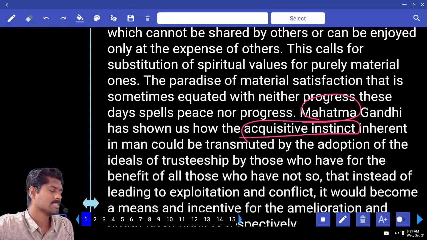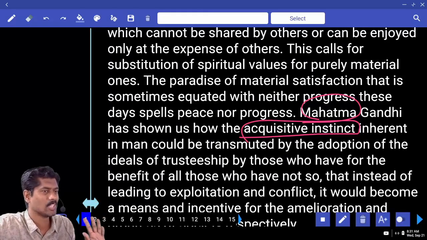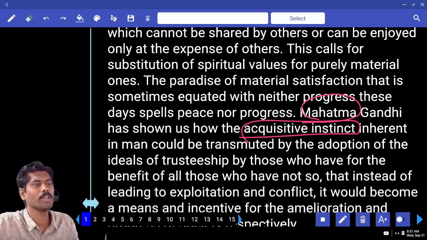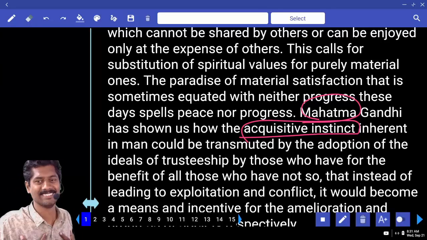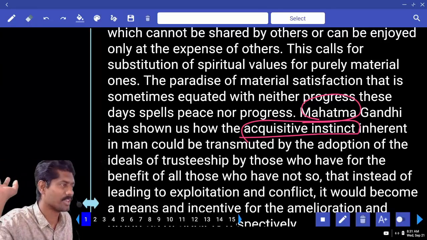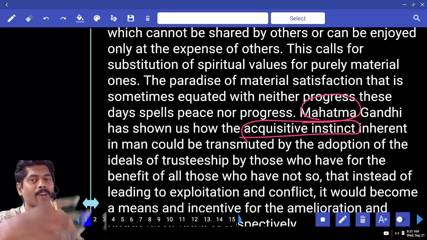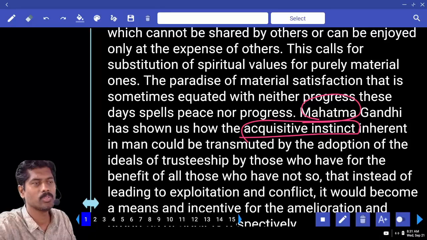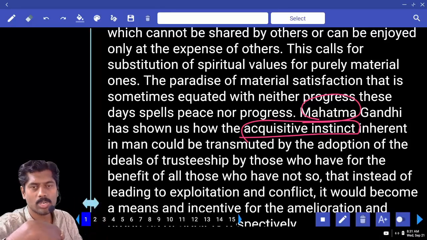What Mahatma Gandhi has said, you believe that you are only a trustee. You are not the owner of your cell phone. You are not the owner of your own body. You are not the owner of everything. You are just a trustee. God is the owner. So that's what he said. That's why what did he do? He did not have many things. When Mahatma Gandhi was alive, he did not have many things. He used to wear a dhoti, some sort of towel kind of thing around his shoulders like a shawl, that's